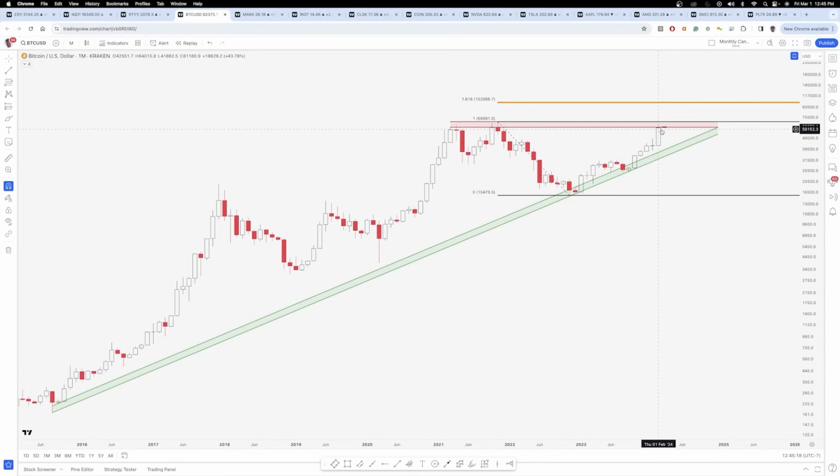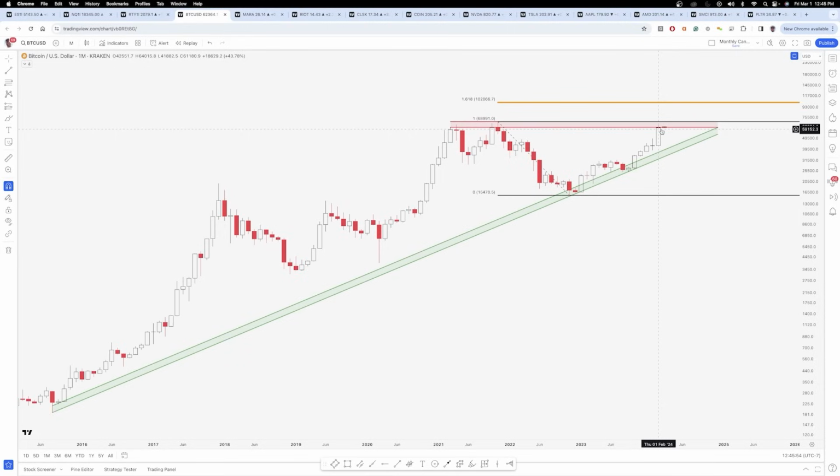As we get near the resistance zone, this is definitely an area where you want to potentially look for price either rejecting or just a full-on breakout. Based on how things are looking, it looks like the full-on breakout is the higher probability here. Remember, everything we look at in the market is literally just a probability. If anybody tells you on Twitter or any other social media platform, this is definitely going to happen, just either block them or mute them, because there is nothing that is definitely going to happen. There are very high probability setups, but there's nothing that is 100% guaranteed to happen.